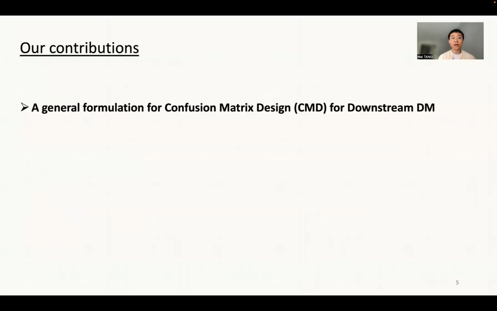In this work, we provide a general framework to study how the AI designer should design predictions for downstream decision making. In particular, we use a confusion matrix to capture the informativeness, or how accurate the prediction is.